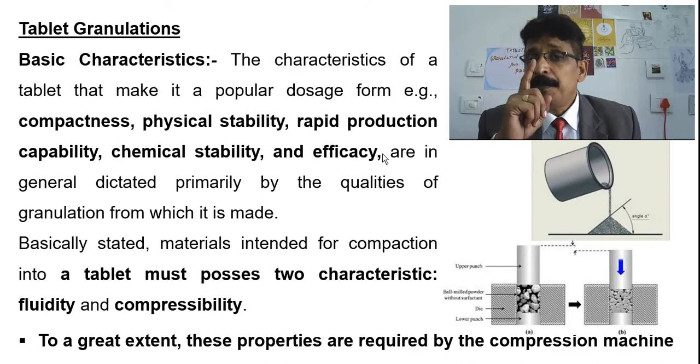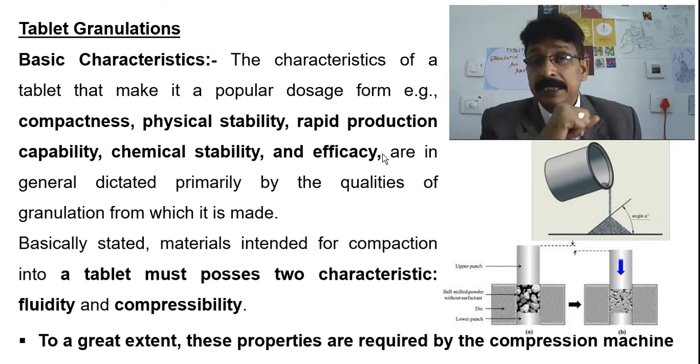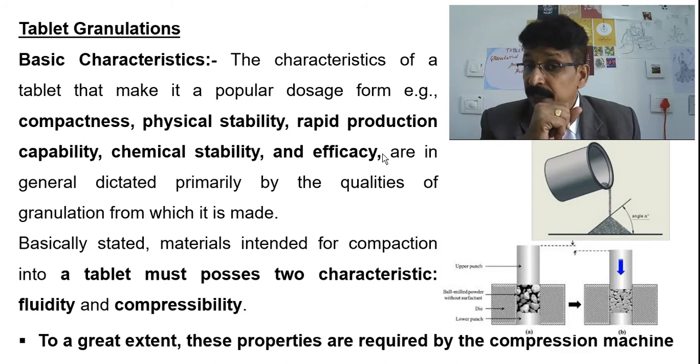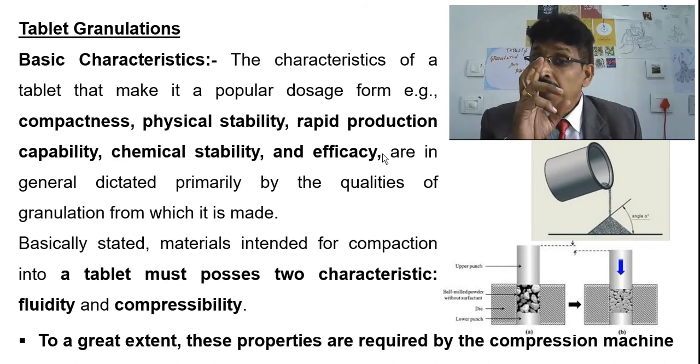These are used because die filling plays a major role in the hardness of the tablet, uniformity of the tablet, and weight variations, and it even directly affects the disintegration time and dissolution time. So the important parameter for filling of the dies is the flow property. So fluidity of the mixed content can be made uniform by means of granulation.